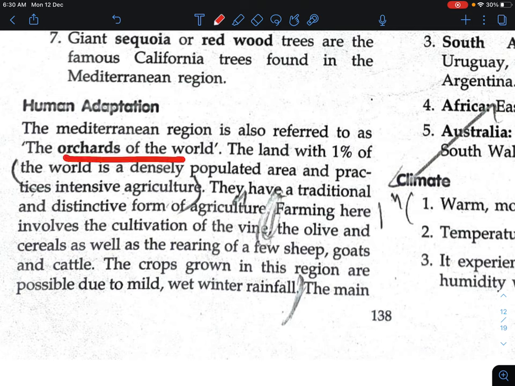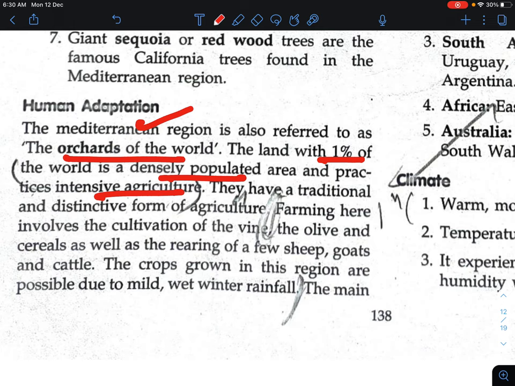This Mediterranean region is also referred to as the orchard of the world. It is a land with only 1% of the world's area that is densely populated and practices intensive agriculture.